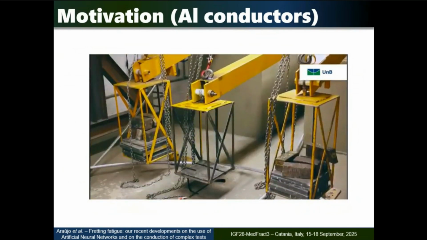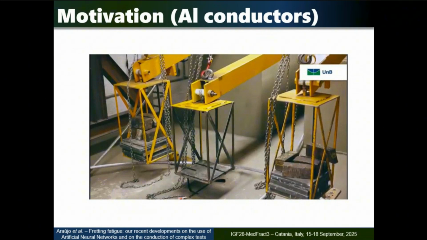You cannot see it. So we need to detect it by using some sort of rotational sensor that will detect that one wire broke. Then the conductor will experience a small rotation. And then we use those lasers to measure the displacements and compute a rotation angle. So we know that the wires are breaking, okay? So we have developed these 3 overhead conductors fretting fatigue banks over there to study these problems.